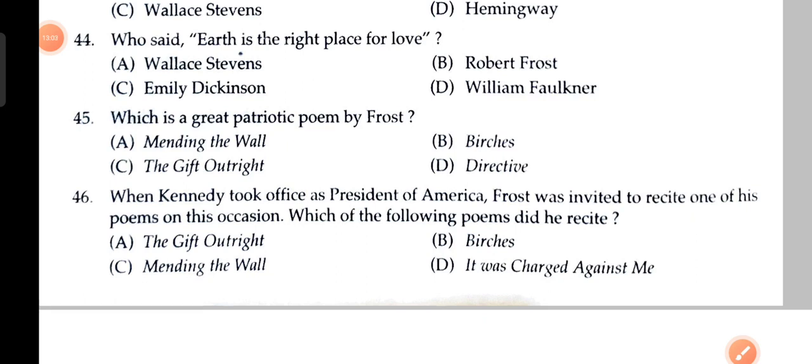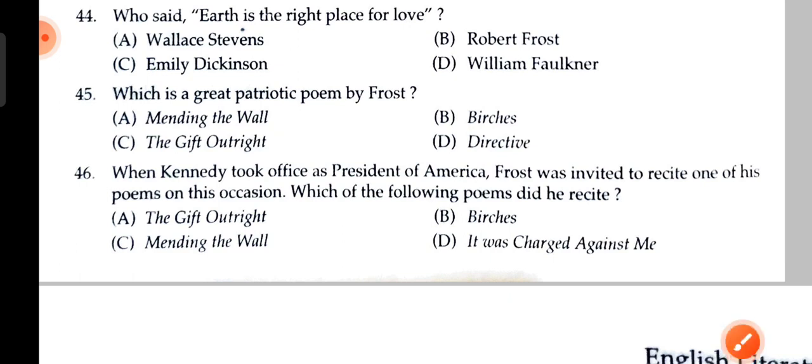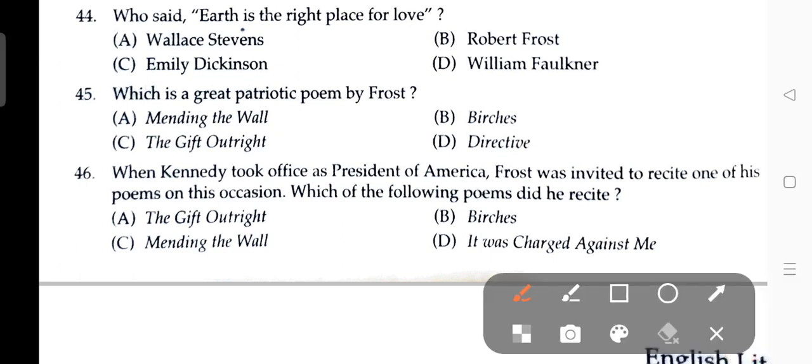Next, we will move on to the question number 45. Which is a great patriotic poem by Frost? The patriotic poem by Frost, that is The Gift Outright. The answer is C. The Gift Outright.